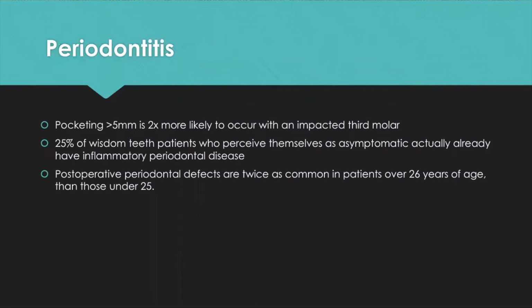So the first topic is periodontitis. Pocketing of greater than 5 millimeters is 2 times more likely to occur with an impacted third molar. About 25% of wisdom teeth patients who perceive themselves as asymptomatic actually already have inflammatory periodontal disease. Another important fact is that after removal of impacted wisdom teeth, you're more likely to develop a periodontal defect distal to your second molars when you're above the age of 26. You just don't get as good of a bony fill in that distal aspect of the second molar as you get older.